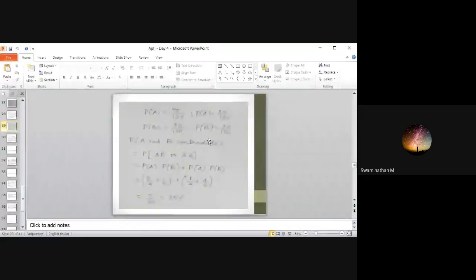So probability of A and B contradicts. So A is speaking truth, B is lying, or A is lying, B is speaking truth. So P of A into P of B bar plus P of A bar into P of B. So I'm taking in fractions and I'm getting 35%. Clear?